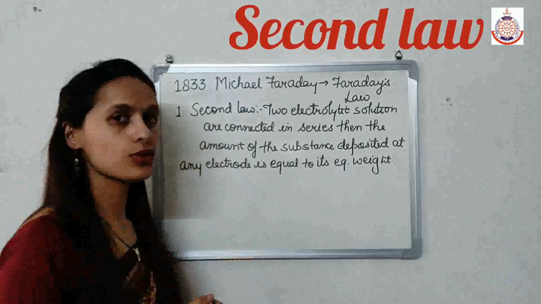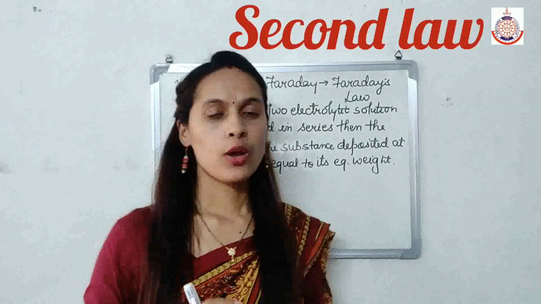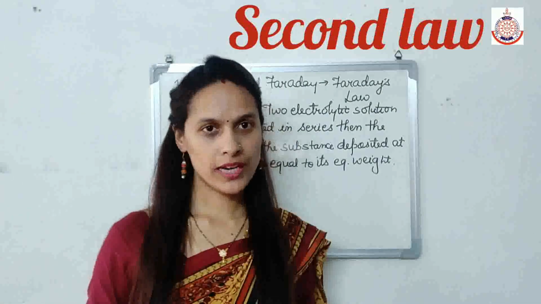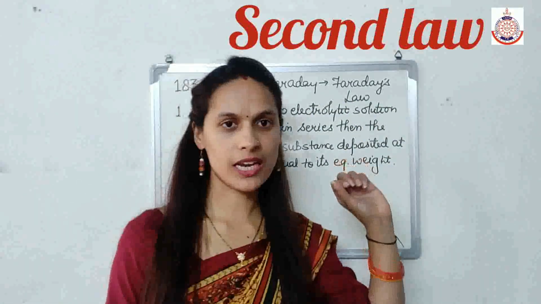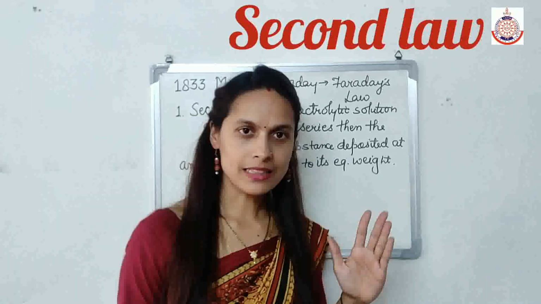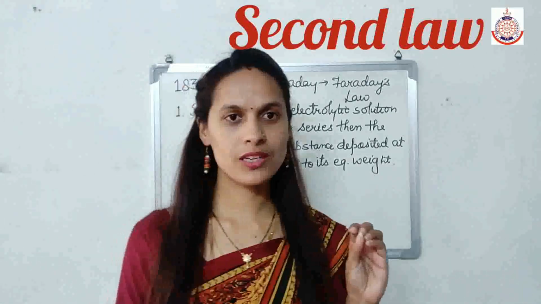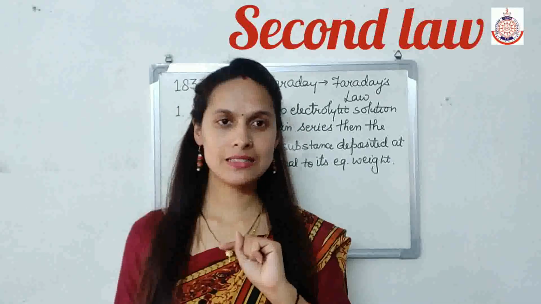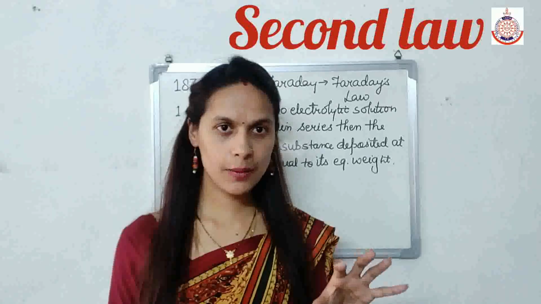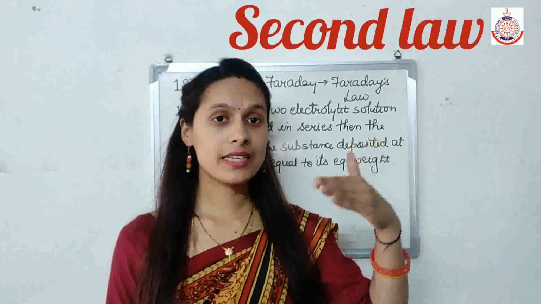So according to Faraday's second law, when equal amount of electricity is passed through two electrolytic solutions which are connected in series. In 10th class we studied about resistance, and we studied that when the resistors are connected in series, the current remains same, and when they are connected in parallel, the current varies.